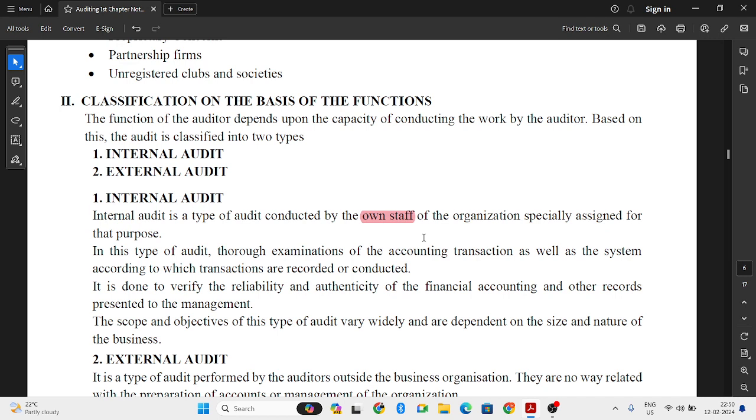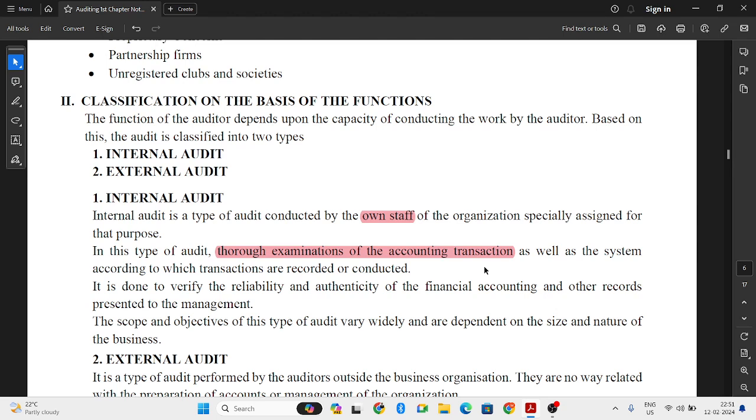Those staff members will be responsible to do this internal auditing. So they will do the thorough examination of accounting transactions. Each and every accounting transaction they will check, they will verify everything. So what happens, when they do this type of verification, they will get to know any frauds and errors in maintaining the books of accounts.